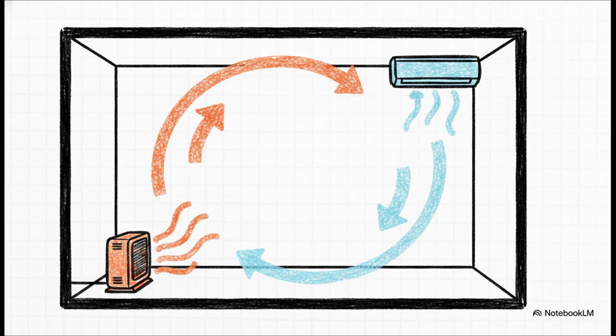Think about your living room for a second. We strategically place heaters near the floor. Why? Well, because we know that as the air heats up, it's going to naturally expand and rise, filling the room with warmth. Conversely, we install air conditioning units high up near the ceiling. They blast out cold air, which naturally contracts, becomes heavier, and sinks down into the room. We're creating a perfect artificial climate, all through convection.